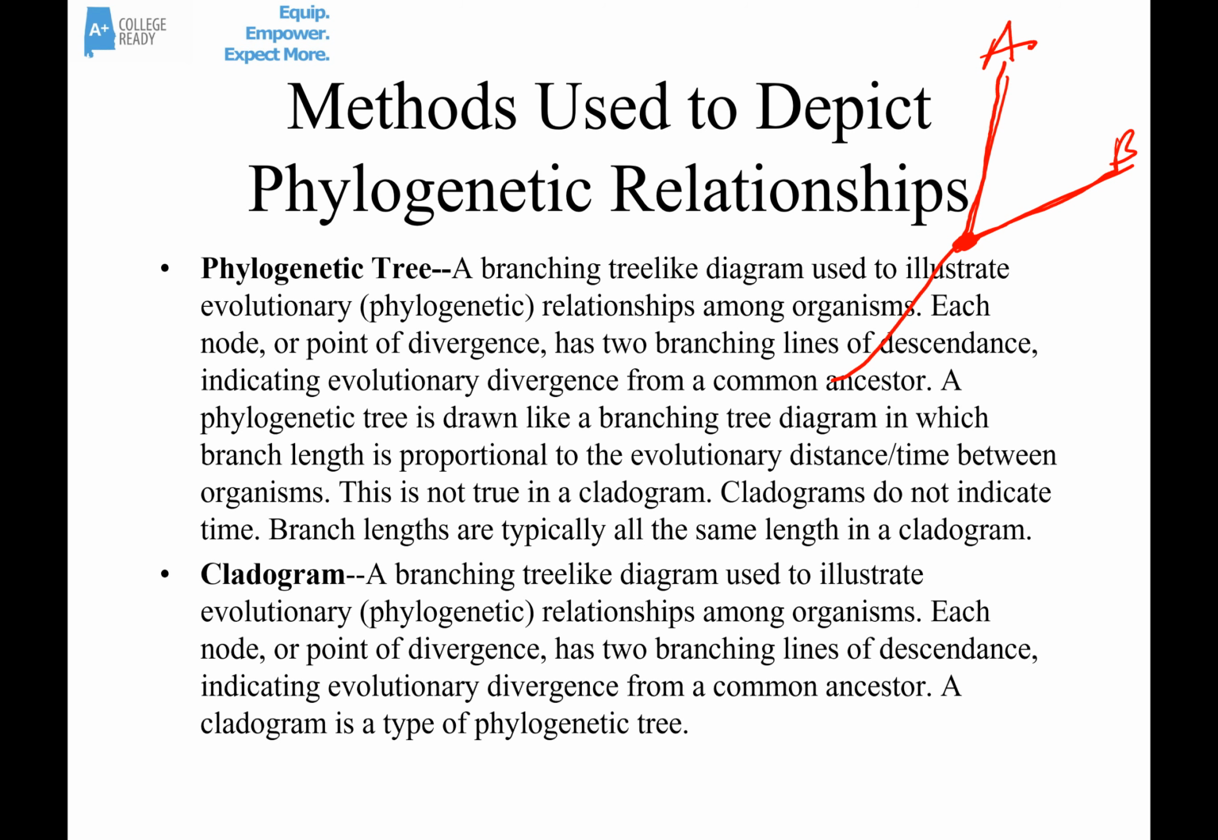In a phylogenetic tree, the length of the branches represents time. Longer branches mean more time. On the other hand, a cladogram is very similar, but in a cladogram, length doesn't matter. Length doesn't indicate time. Other than that, phylogenetic trees are essentially the same. In AP Bio, we're going to use those terms to essentially mean the same thing, phylogenetic tree and cladogram. Think of it like an evolutionary family tree.